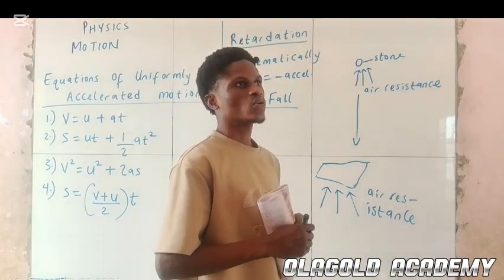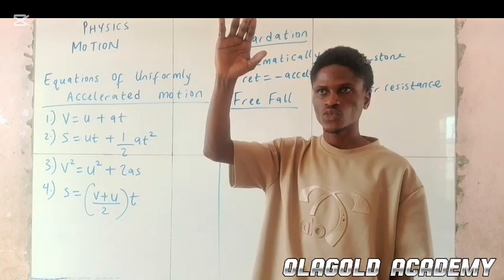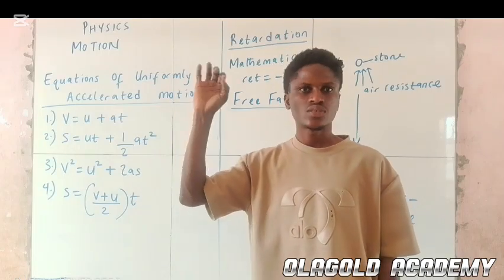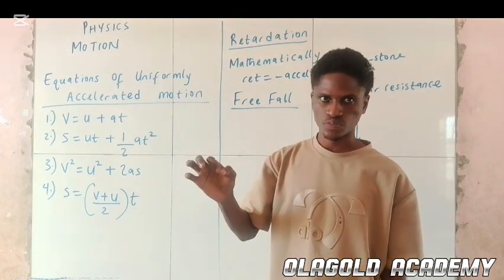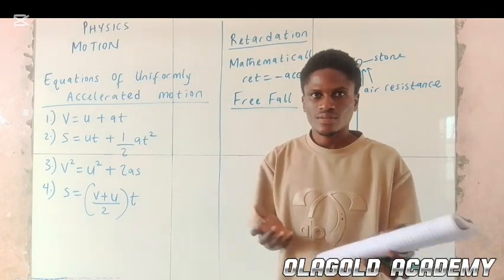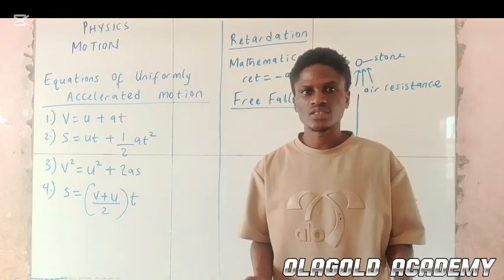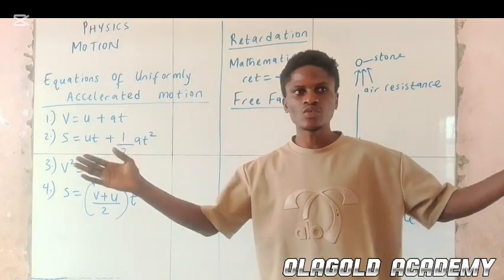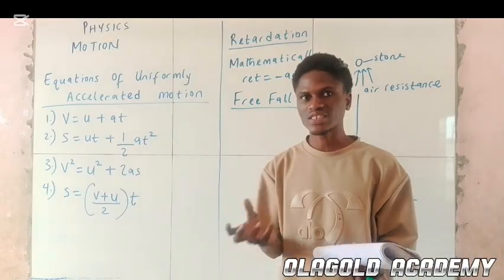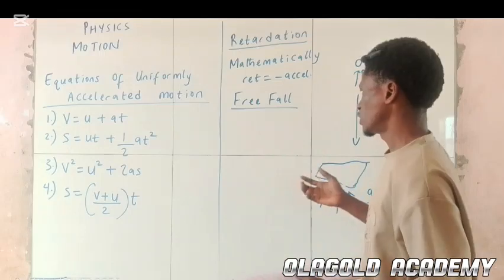Another example is when a plane is landing. The force acting on the plane is not only gravitational force. There is the engine in the plane that is kind of pulling the plane up for safe landing, and the plane also has wings that enable air resistance to act much on the plane. So in the case of the plane,